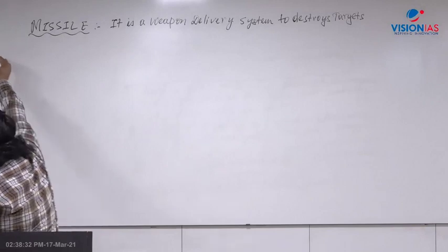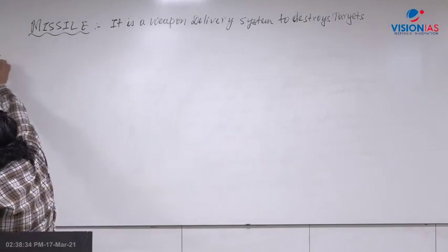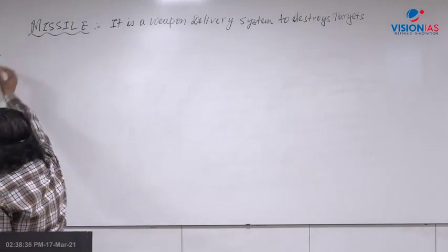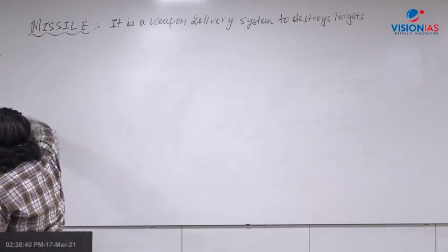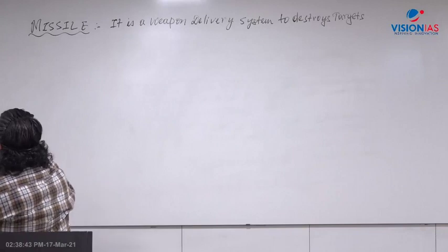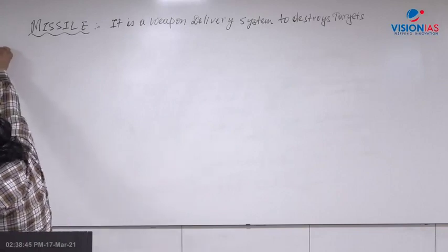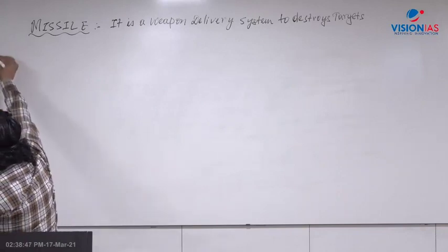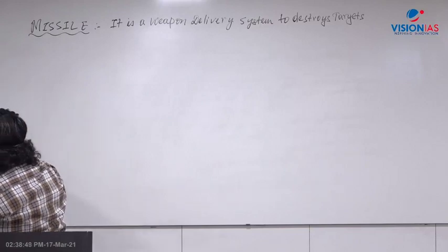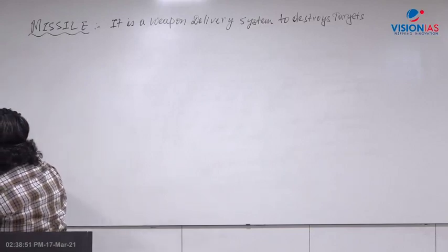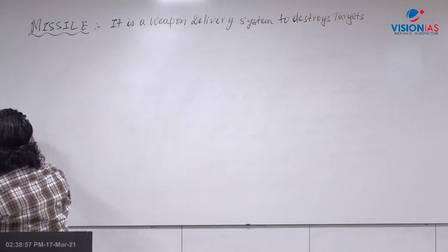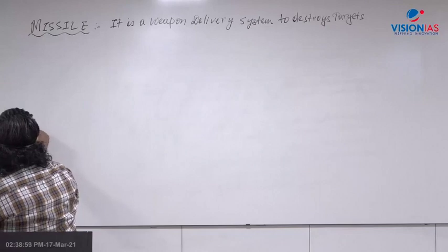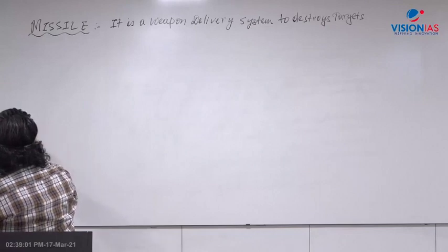So if I just draw a rough diagram of a missile, just to make you aware of its parts, though engineering is not very important, UPSC is not going to ask you the engineering design of a missile. If you see a missile, right, you see a missile there. So a missile has an ignition system. There you have a kind of engine here, or you can say a propulsion system.